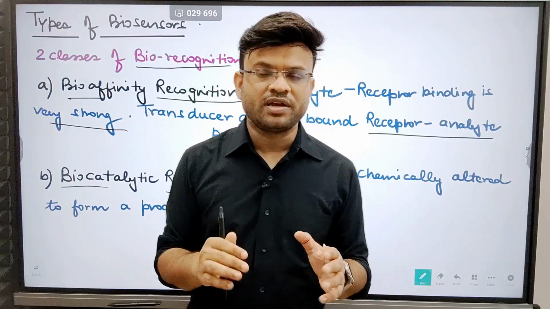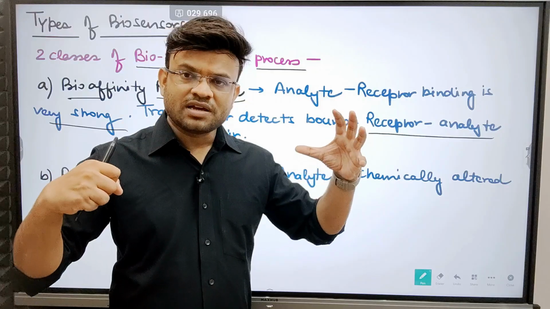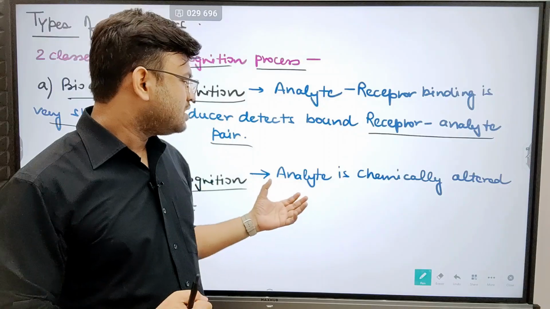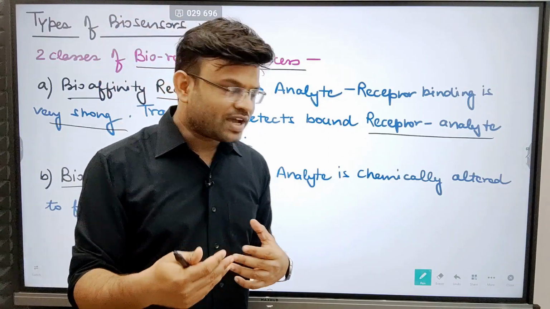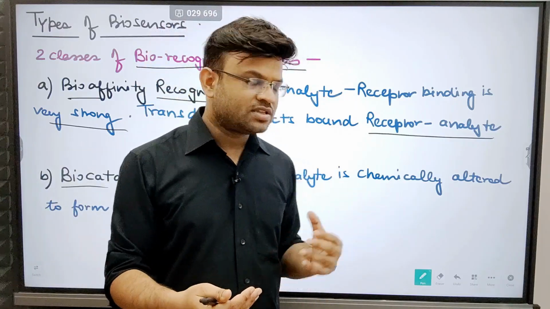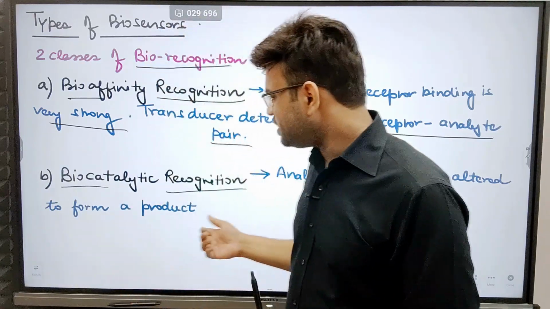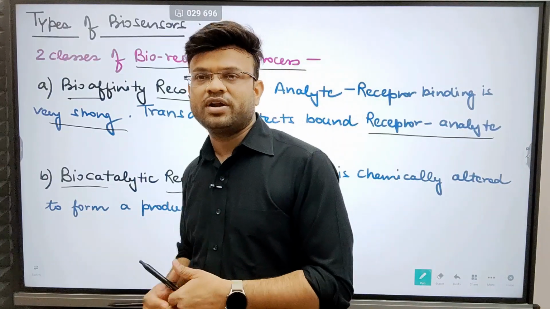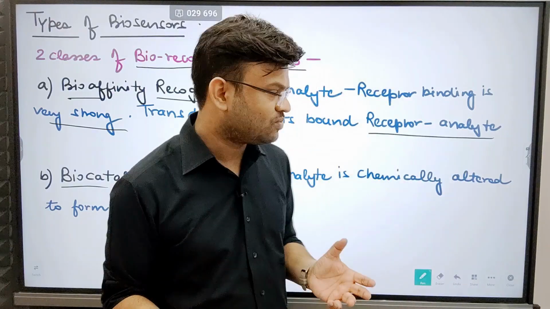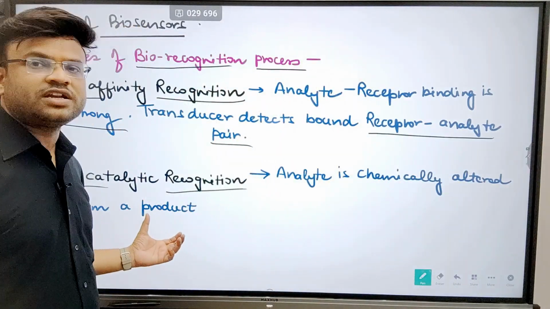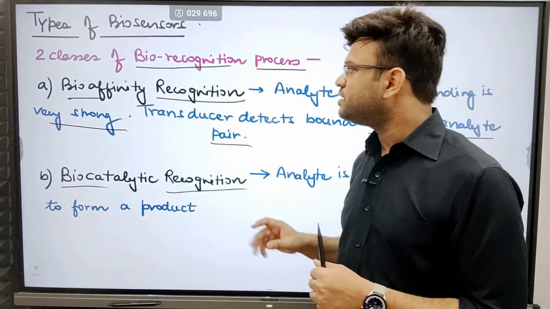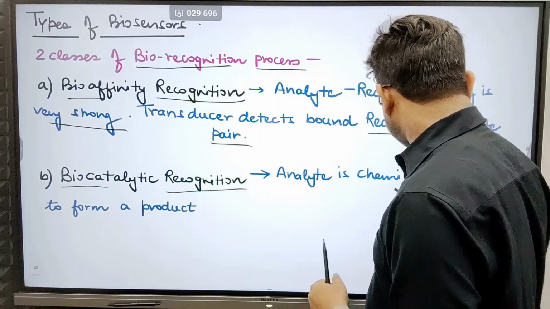But what is happening over here? When the ligand or the analyte is binding to the receptor, what is happening? The receptor basically modifies the structure of the analyte, or it is chemically altered. The structure of the analyte is chemically changed, and it leads to the formation of a product. A new product is formed, and this particular product is being detected by the transducer. What is the function of the transducer over here? It will detect the product that is formed. So I believe this concept would be clear. So the second part is biocatalytic recognition.